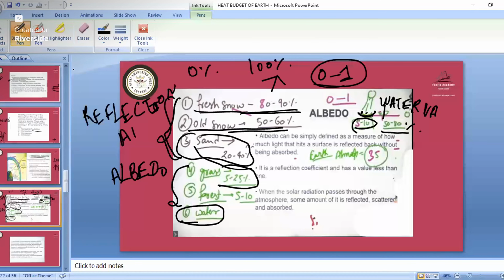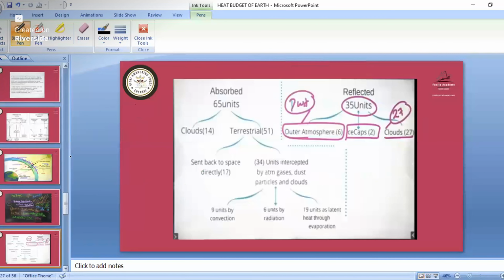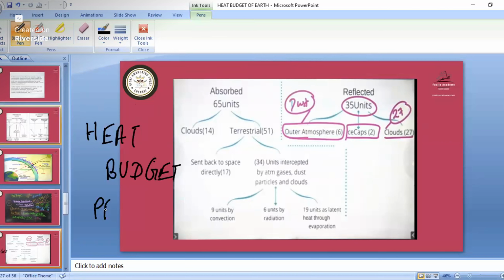Tomorrow we'll see about advection, then the leftover part, the main part, which is the heat budget. Tomorrow don't miss the class. We'll also see the pressure belts. If you understand the pressure belts, then only you will be able to understand the winds, the cyclones, and all the phenomena happening in the oceans. So tomorrow is the most important class. Don't miss it.